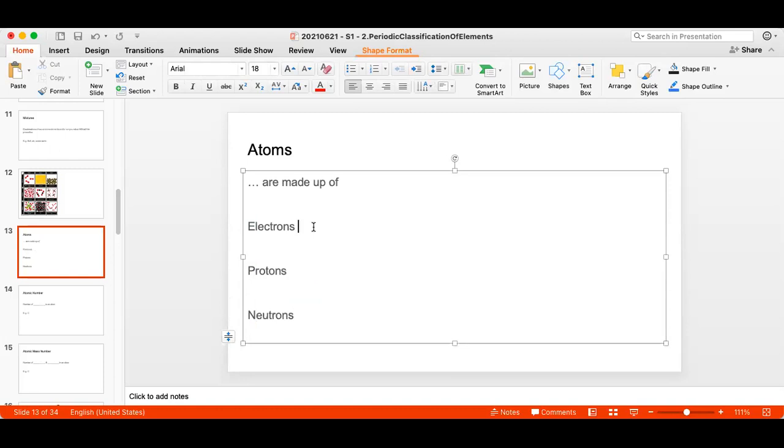Remind me, what is the charge on an electron? Is it positive? Is it negative? Negative, correct. What kind of charge is there on proton? Positive. Correct. And what kind of charge is there on neutrons? Negative. Look at the name, neutron. So it is neutral, no charge.